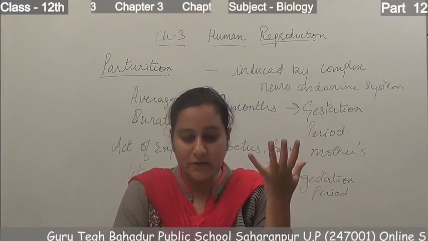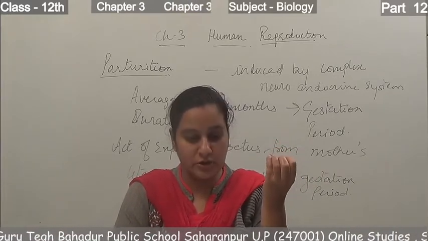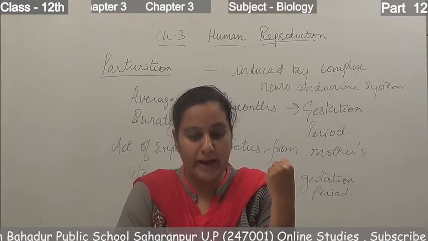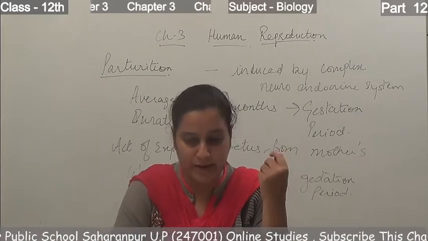The placenta will induce mild uterine contractions that are known as the fetal ejection reflex.